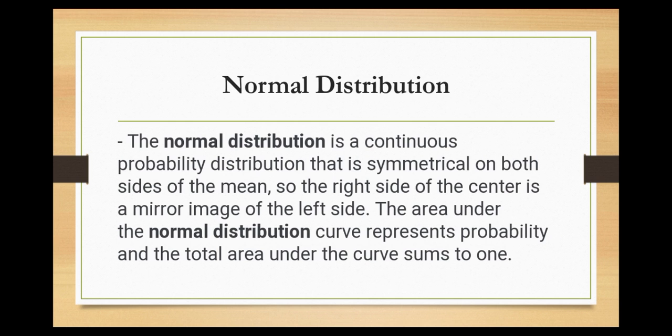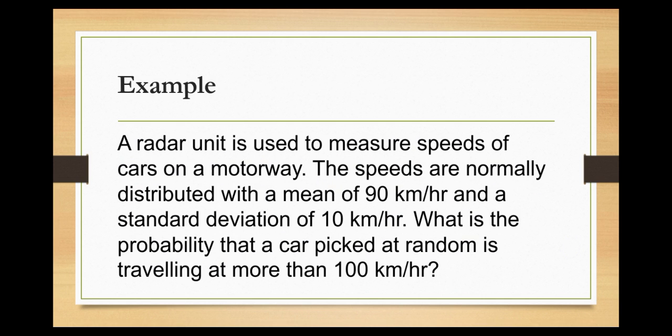Last, normal distribution. The normal distribution is a continuous probability distribution that is symmetrical on both sides of the mean. So the right side of the center is a mirror image of the left side. The area under the normal distribution curve represents probability, and the total area under the curve sums to 1.